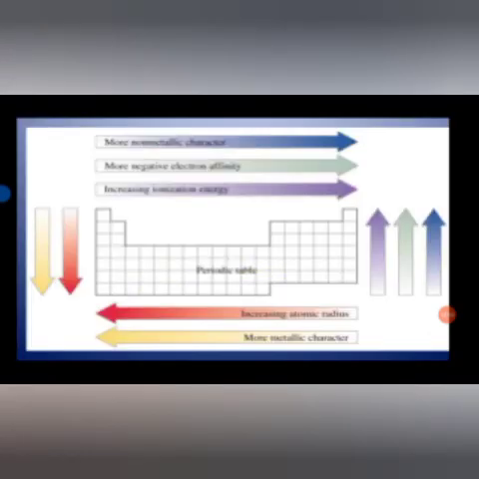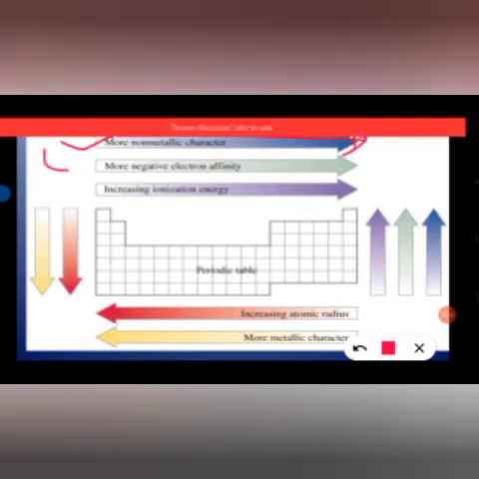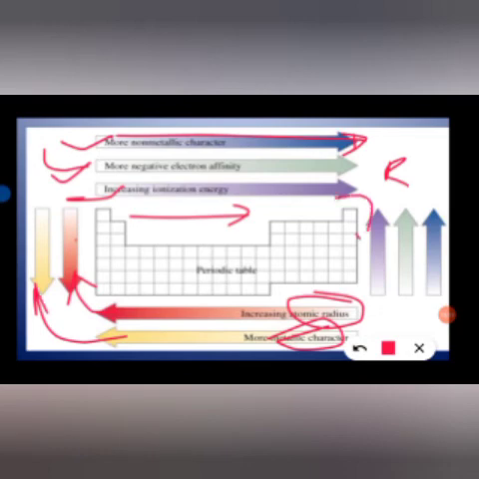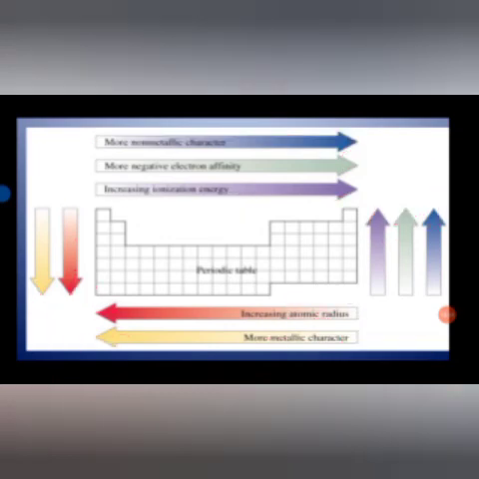Then overall conclusion: the non-metallic character is increasing from left to right along the period. That is along the period. More negative electron affinity is also increasing. Ionization energy will also increase. Whereas atomic radii is decreasing and metallic character is also decreasing. Whereas, same thing, in red color you will see atomic size is increasing, metallic property is decreasing. Similarly, ionization energy is decreasing, electronegativity is also decreasing down the group, and non-metallic property is also decreasing.